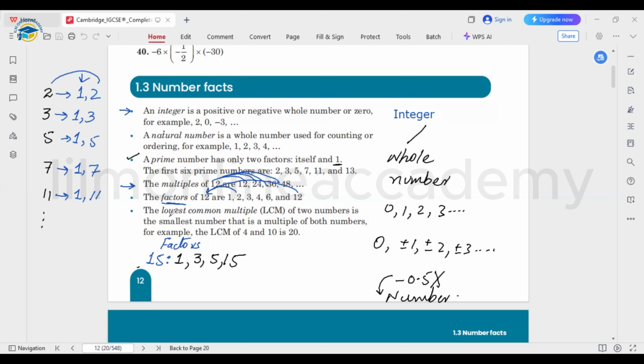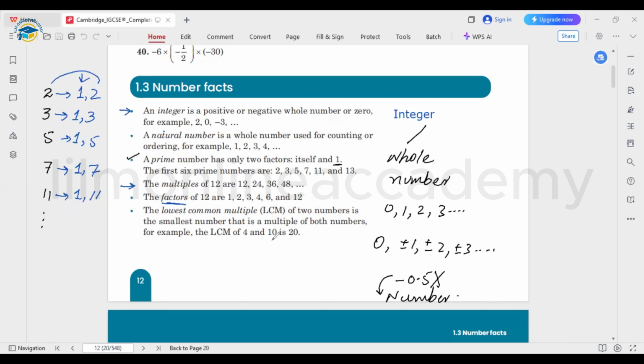So next concept is the lowest common multiple, that is basically the LCM. Finding the lowest common multiple, there isn't any one particular method. There are 3 to 4 different methods that you can use.